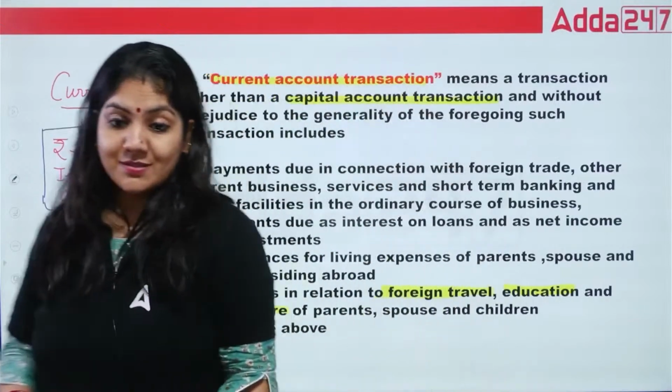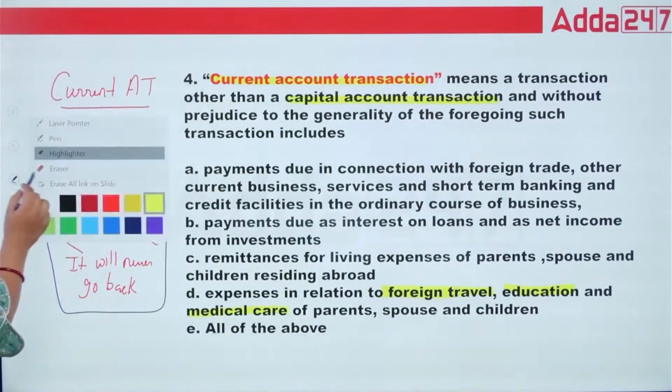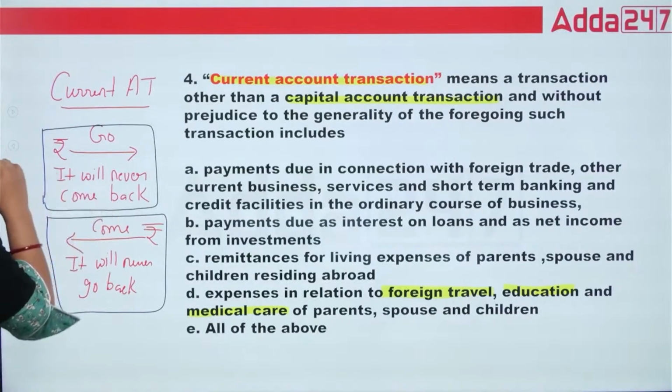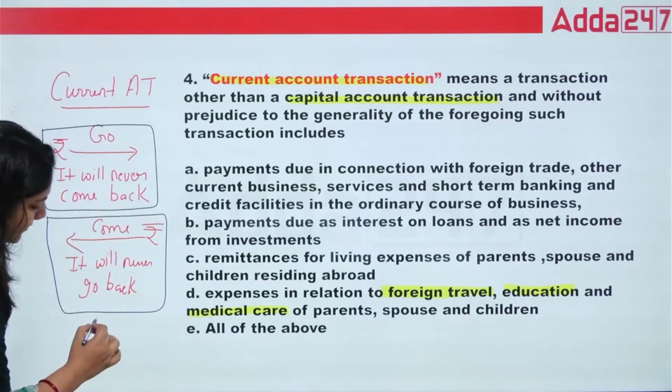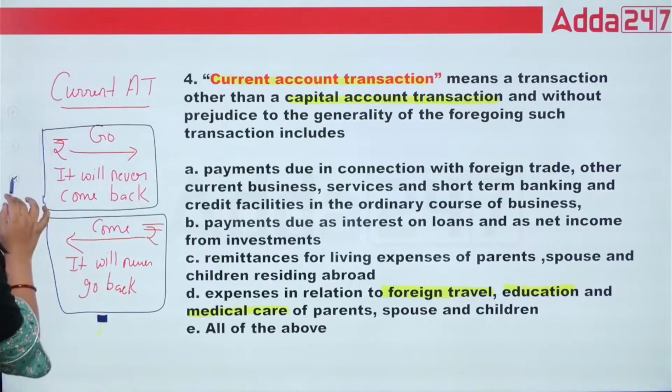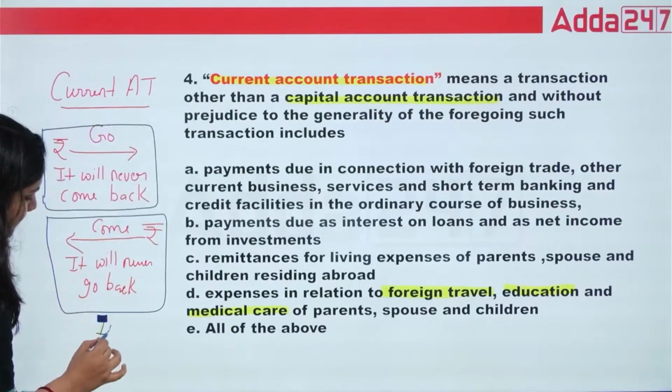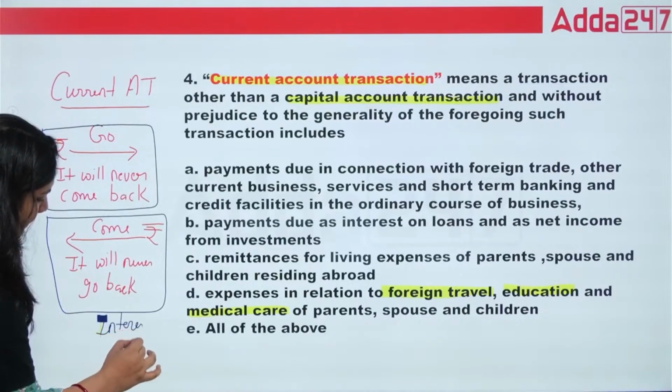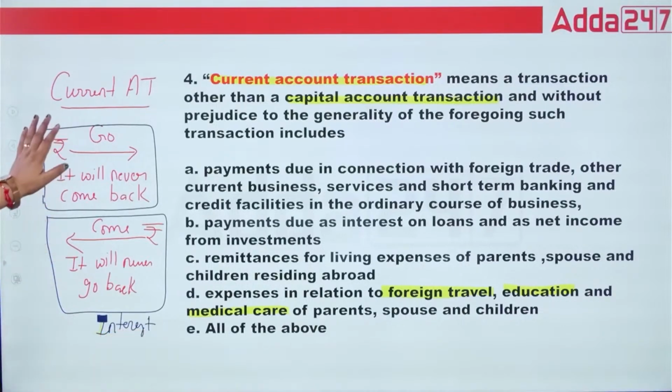So interest is the example of this one. This is called a current account transaction.